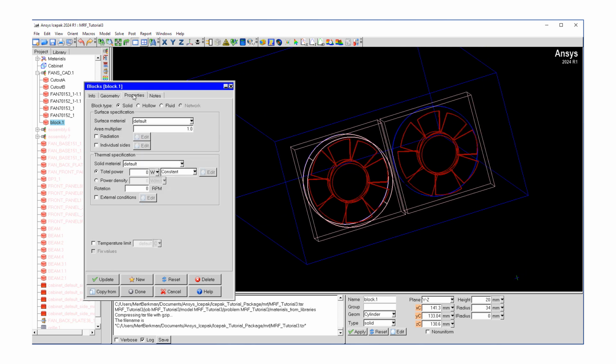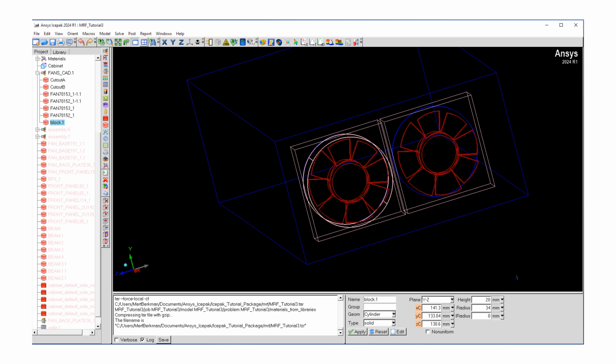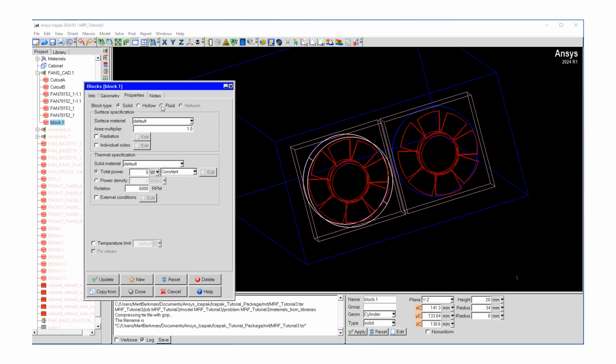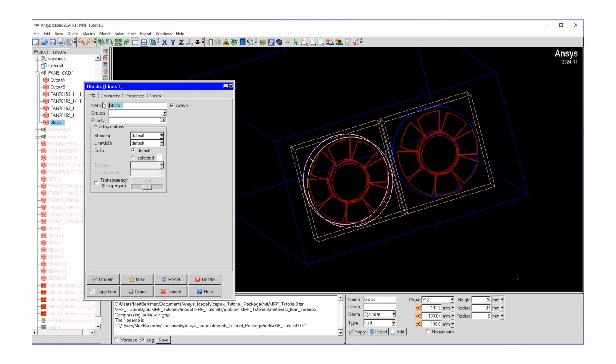Let's also assign this block a rotation of 6,000 RPM. And then let's click done. Obviously, we also have to change it to fluid. So now we turn on the MRF option, and then let's name it MRF1. Hit update and done.